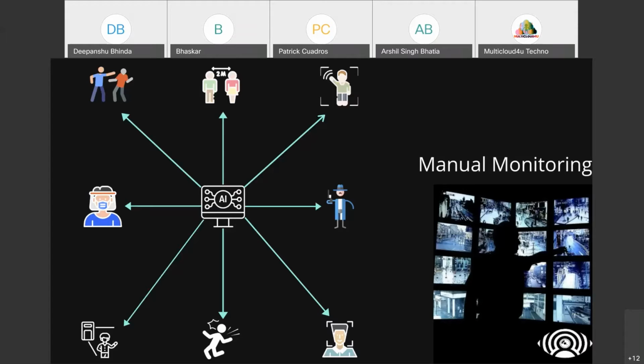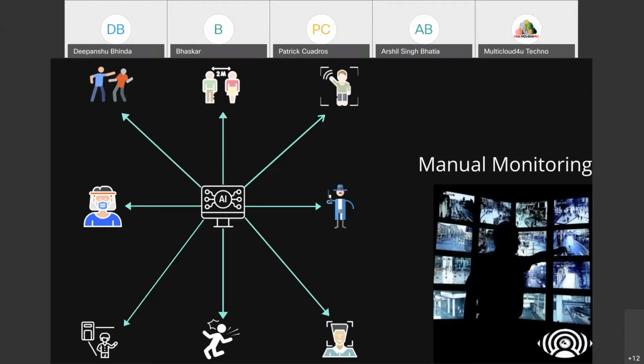We can automate that whole process, the social distancing process, right? Another thing is loitering. If a person is just moving around the premises with no other purpose, then we can flag an issue that he is not someone who only wanted to visit, but wanted to do something else. So it is loitering monitoring, right?